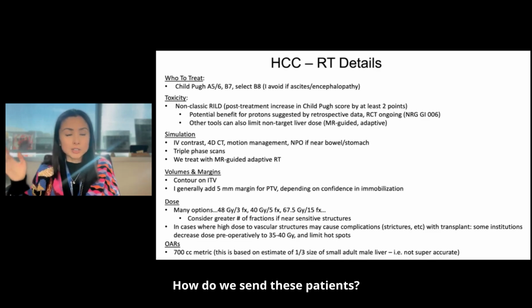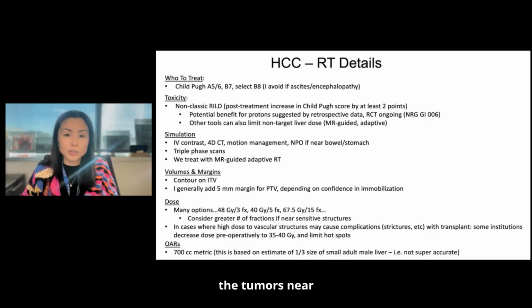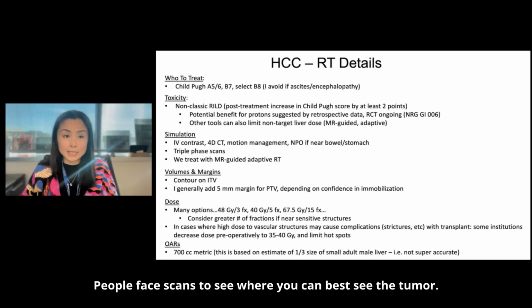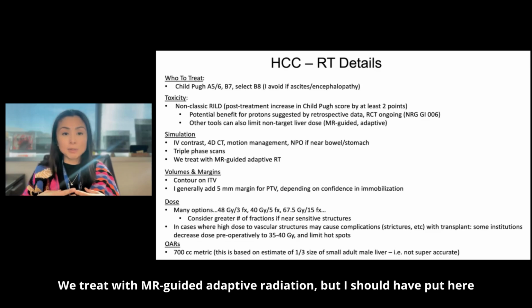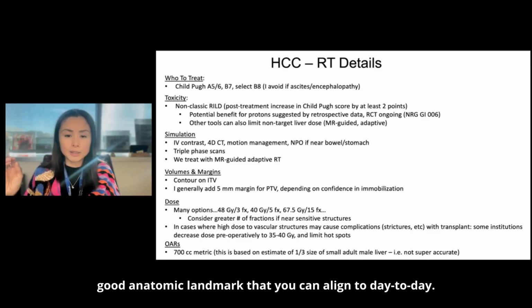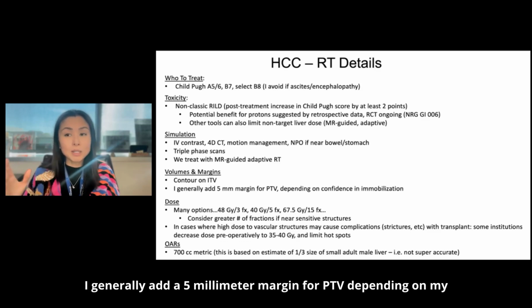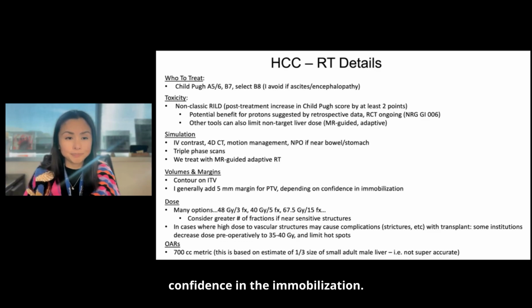How do we sim these patients? You always want to give IV contrast, 4D CT, motion management, NPO if the tumor is near the bowel or stomach, and triple phase scans to see where you can best see the tumor. We treat with MRI-guided adaptive radiation, but I should have put here that if you're treating with CT base, you really want to consider fiducials unless there is a really good anatomic landmark that you can align to day to day. You want to contour the ITV. I generally add a 5 millimeter margin for PTV depending on my confidence in the immobilization.